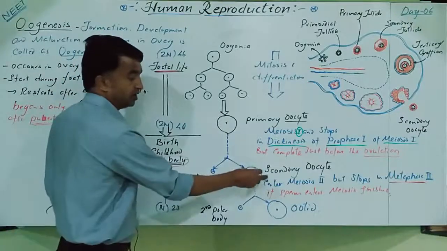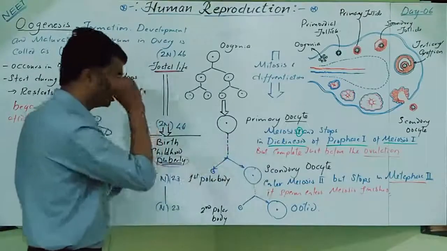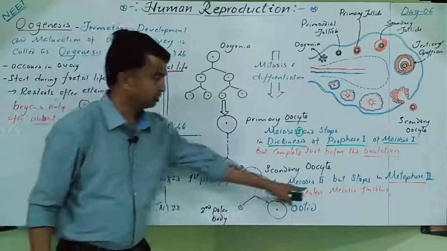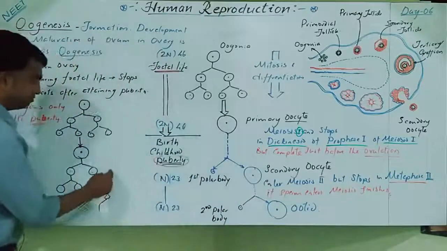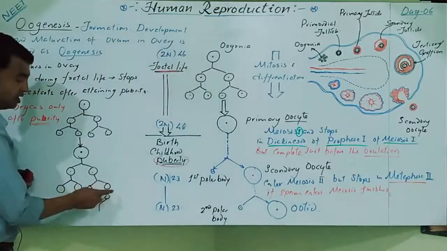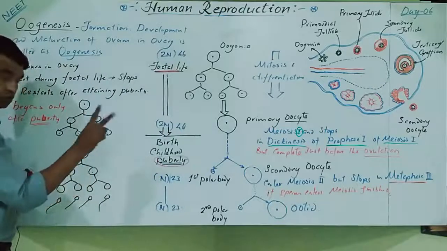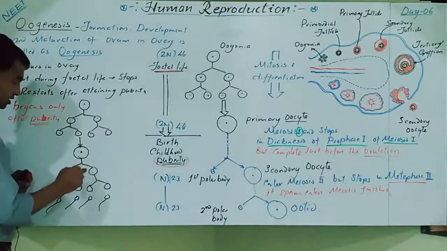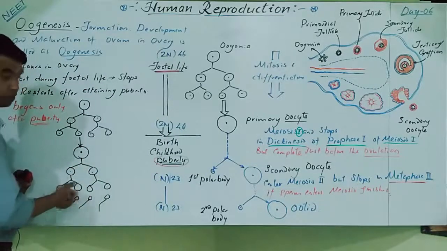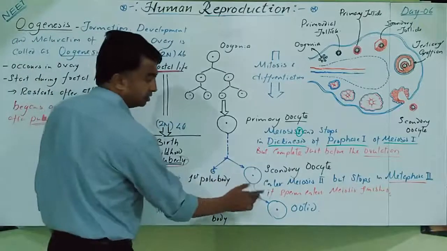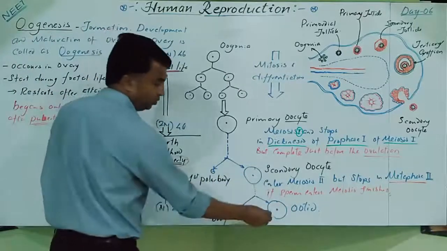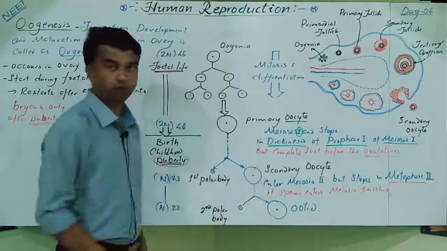So the secondary oocyte again enters the second meiosis. Again it stops somewhere in metaphase. But here meiosis 2 is continuous. Again it produces two cells, which will produce 4 cells in total. But here again the division is unequal. Again an oocyte is produced and a second polar body is produced.